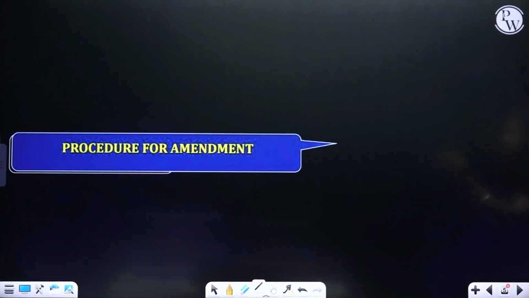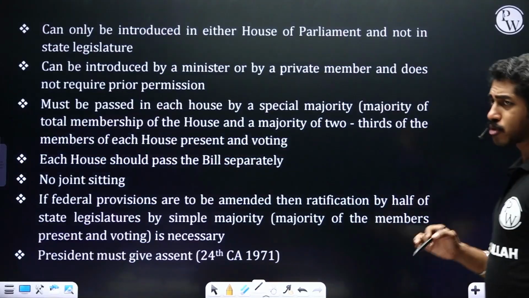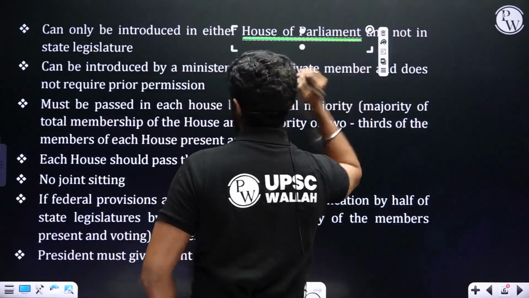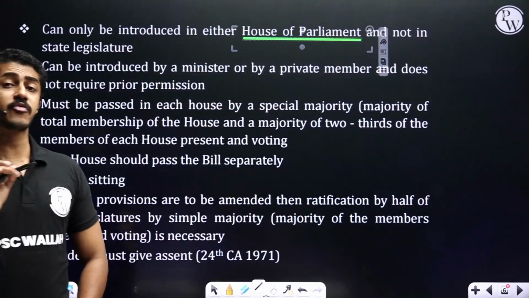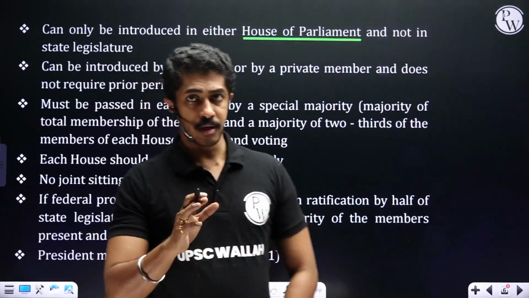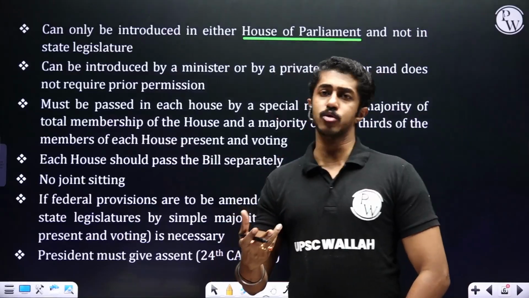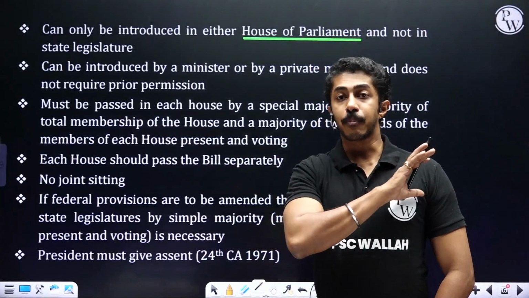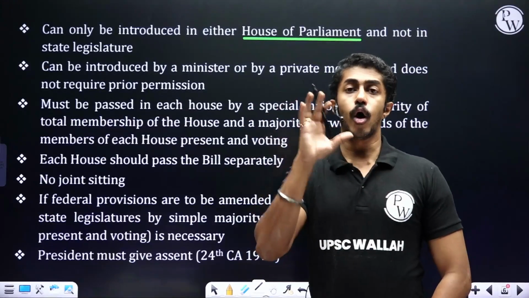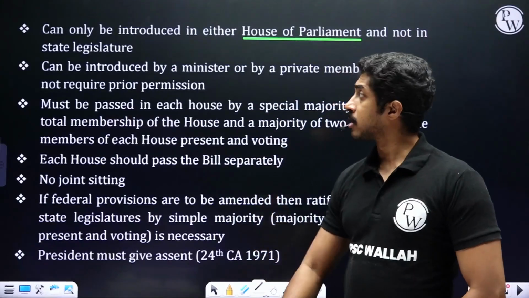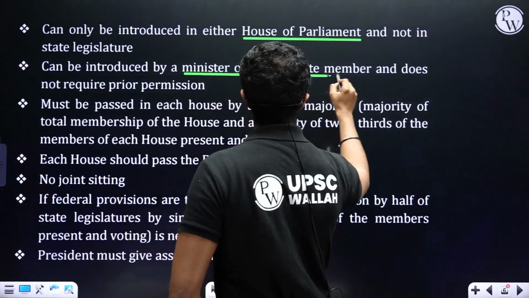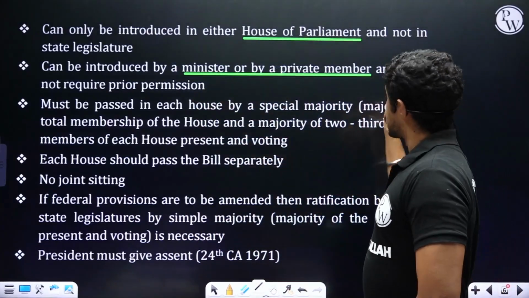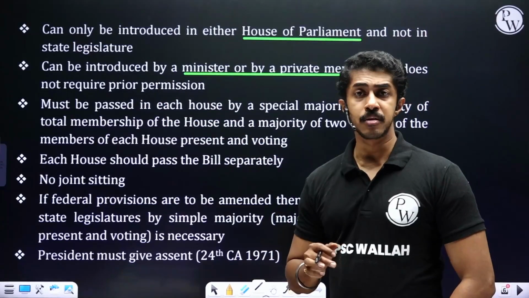Going further, what is the procedure for amendment? Procedure for amendment, when we talk about it, you must understand one thing. The procedure for amendment can only be initiated in either House of the Parliament and not by the state legislature. The state legislature can pass a resolution requesting. But other than that, the power, the process, all of this lies only with whom? The Parliament. It can be introduced by a minister or by a private member. Basically, it means anybody can introduce it, and it does not require any prior permission of the President.